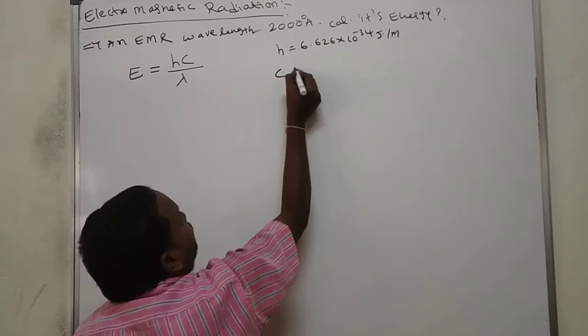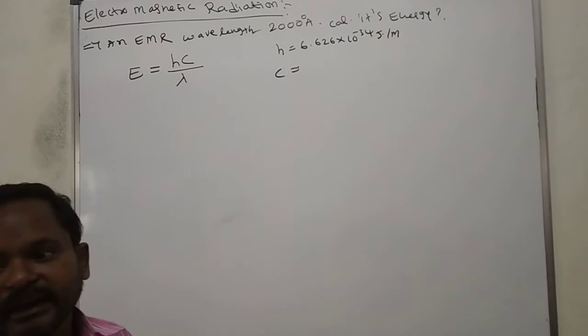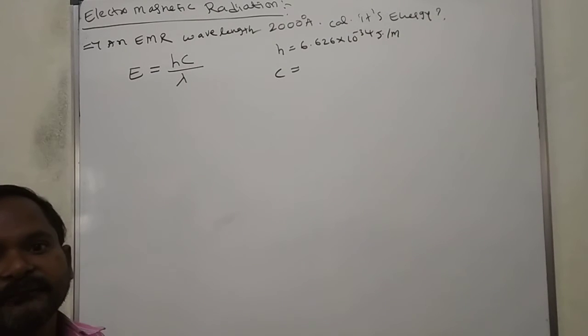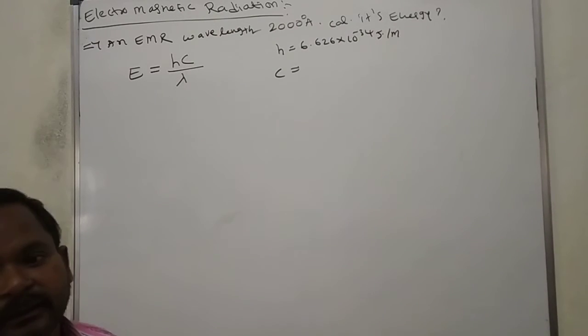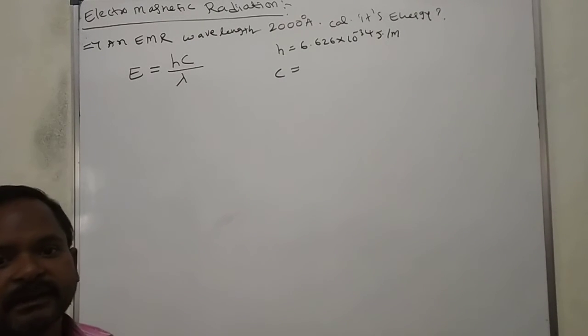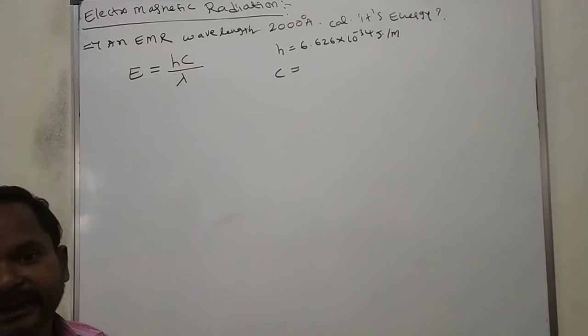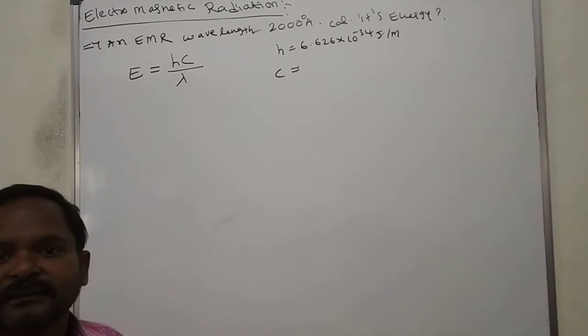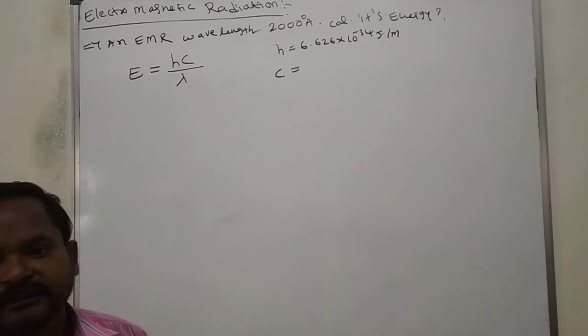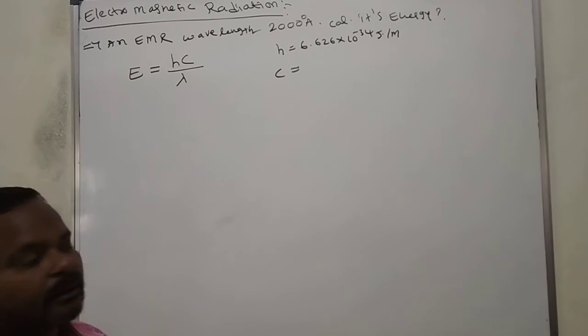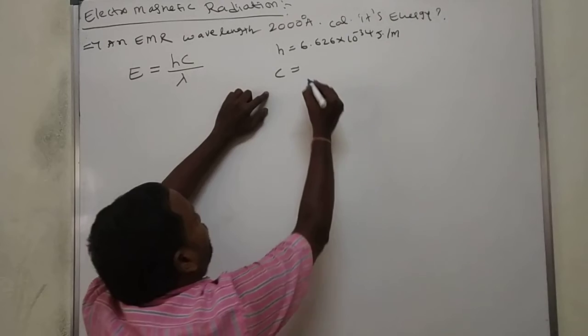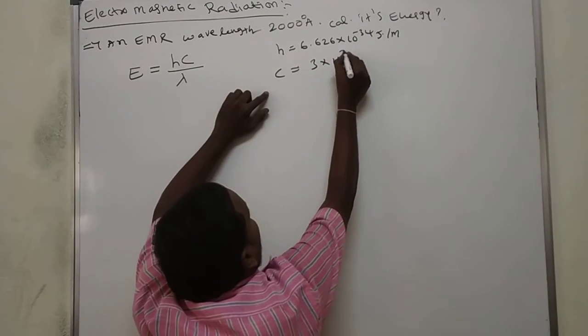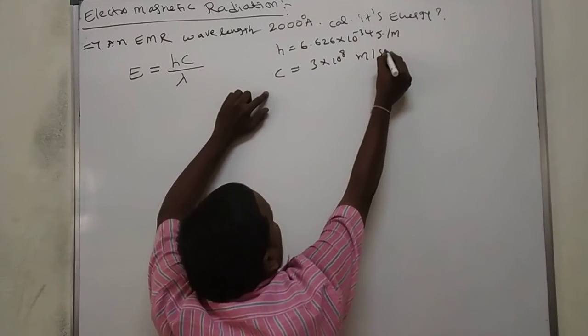What is c? Velocity of light. Take velocity of light in meters, since h is in joules. Follow one system only, MKS or CGS or SI, don't mix two systems. c is equal to 3 into 10 to the power of 8 meters per second.